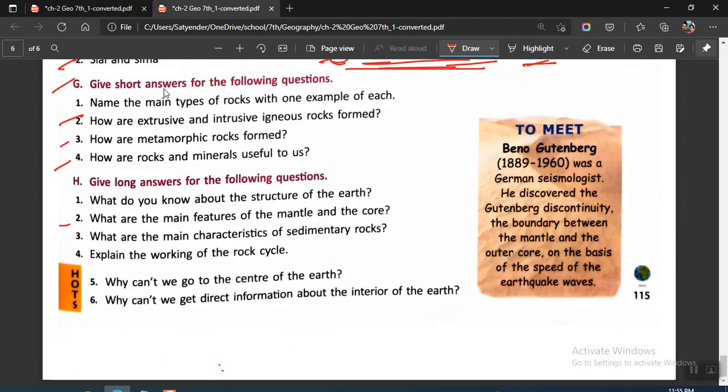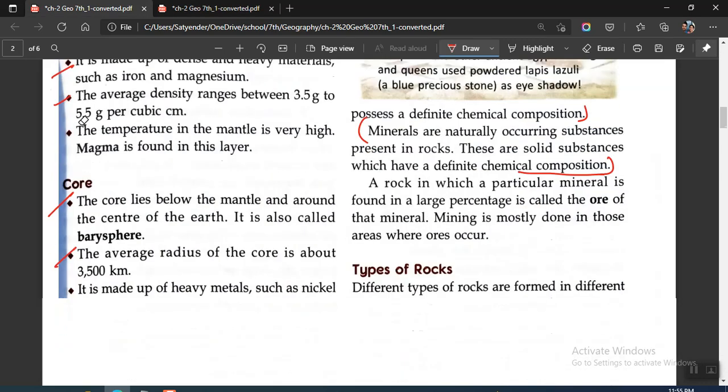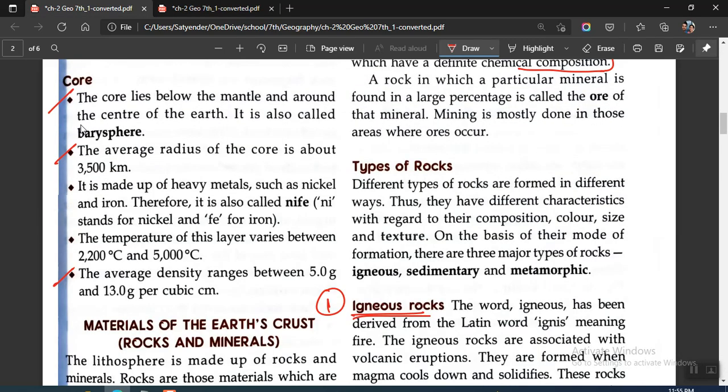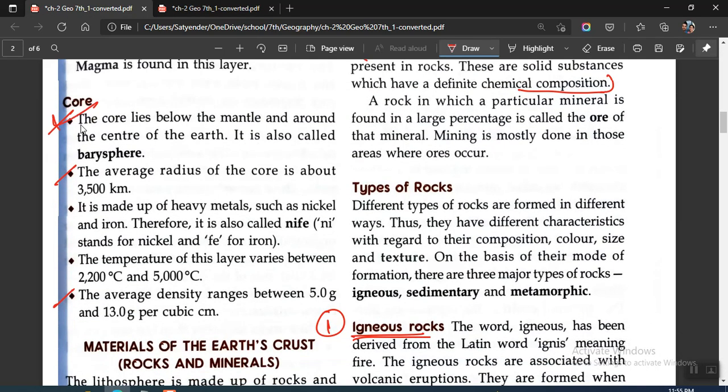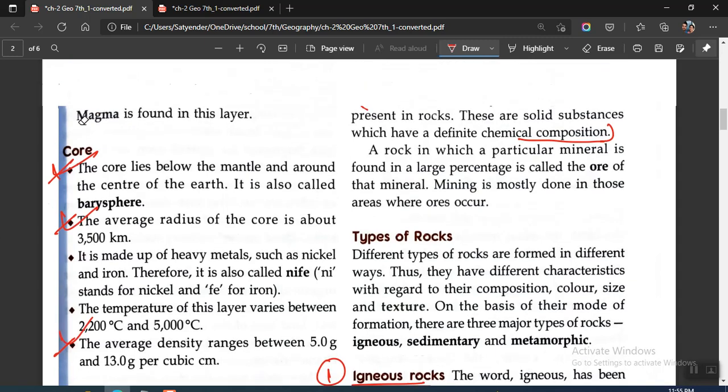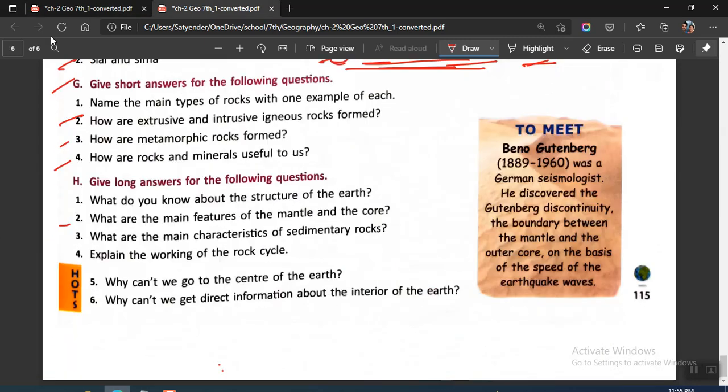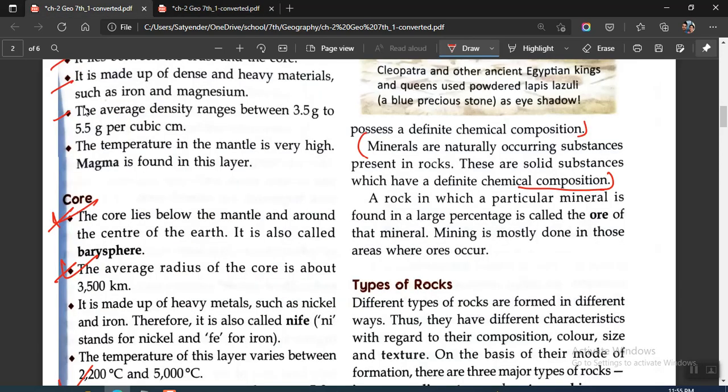The second one we are asked about is core. For core, we have already discussed. You will be writing these 3 points only. This is the second part of this question, that is H2.